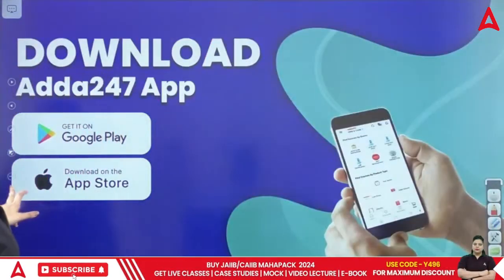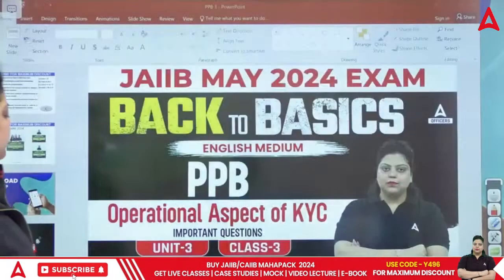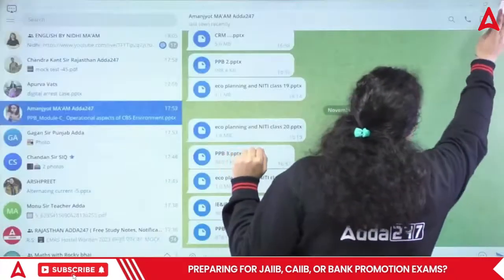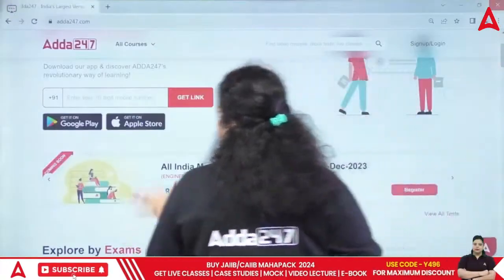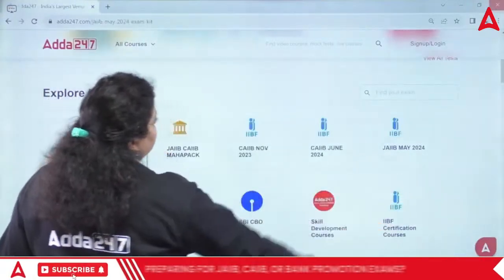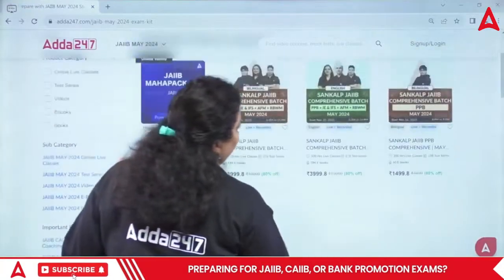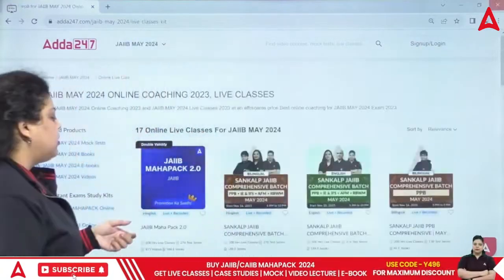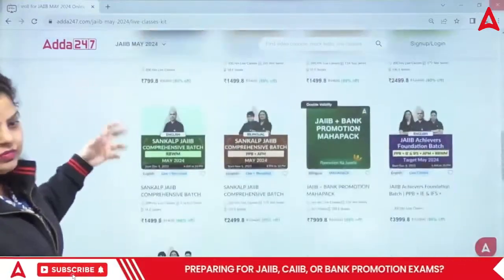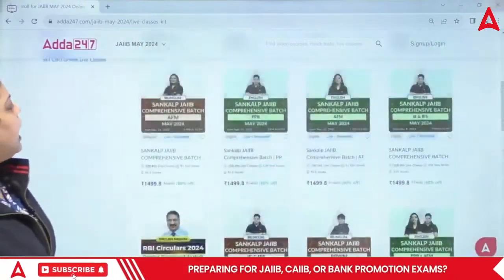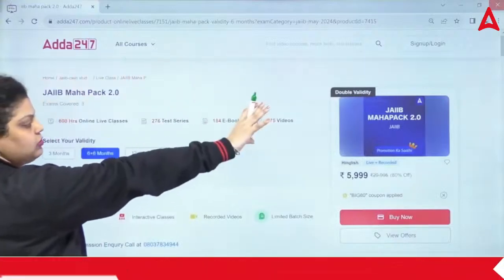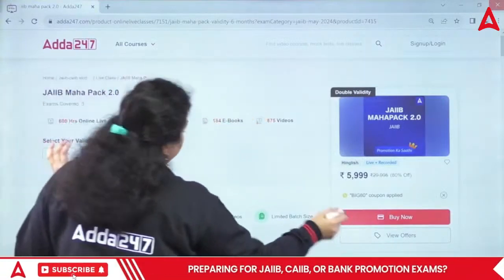Now how to enroll in these batches? First of all, you have to download the Adda 24/7 application. After downloading the application, you have to go to the exam category, where you will find the JAIIB CIB category. Click on the category, click on JAIIB May 2024, find the view all option, and you will find all the batches here. Mahapack is there, comprehensive batches are there, subject wise batches are there, everything is available. To enroll, just click on the particular product you want, check the offerings of the product, decide the validity and click on the buy now option.